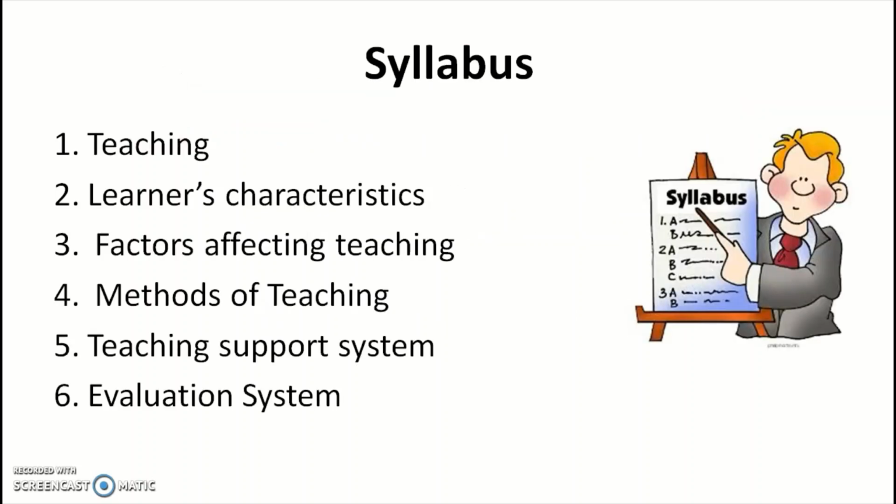This is the syllabus of the first unit. These are all the topics of teaching aptitude. The first topic is teaching, and the next ones are learning characteristics, factors affecting teaching, methods of teaching, teaching support system, and the evaluation system. All these are the topics of the first unit, teaching aptitude. And in this video, we are going to see the first part, that is, teaching.